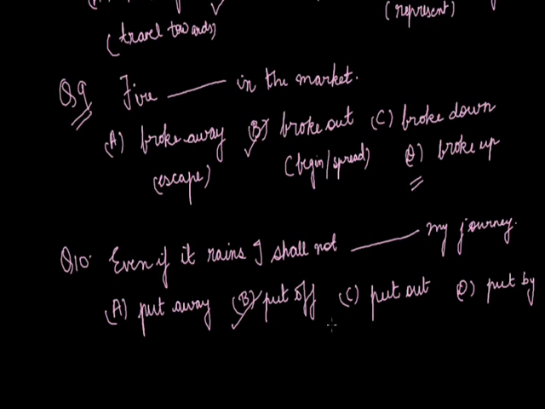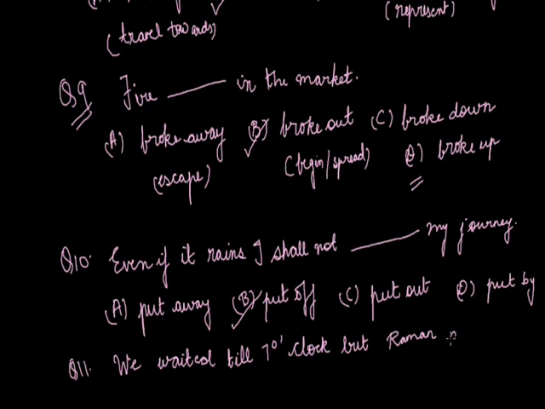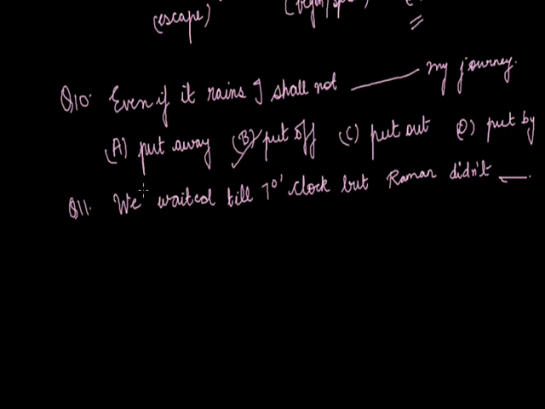And put by, that means, as I told you, to save or to reject. So it will also not be a correct option or suitable option according to the context. So the correct and the best option will be put off, right? Next question is, we waited till 7 o'clock, but Raman did not blank. The right option is, first I give you the options.